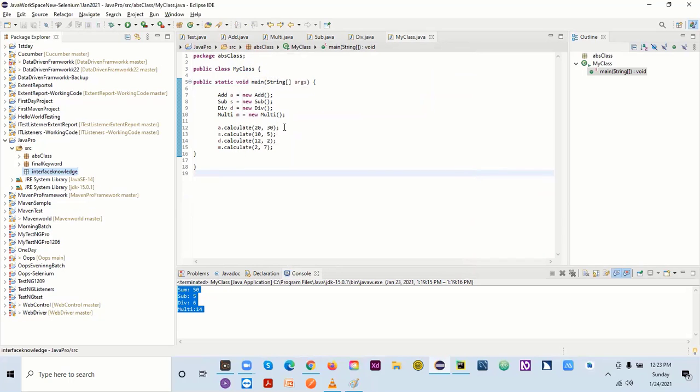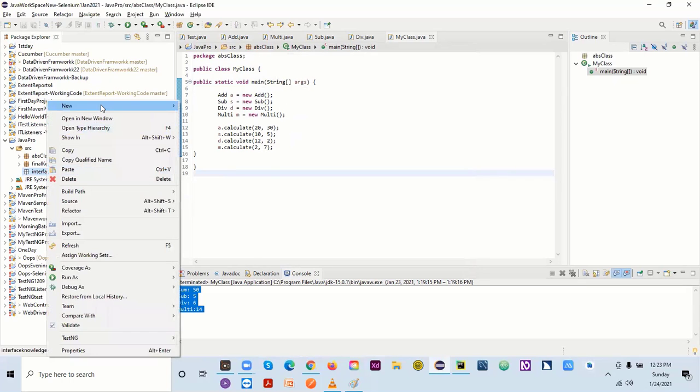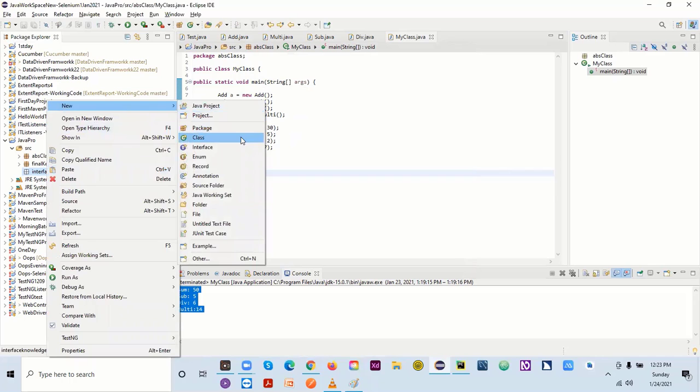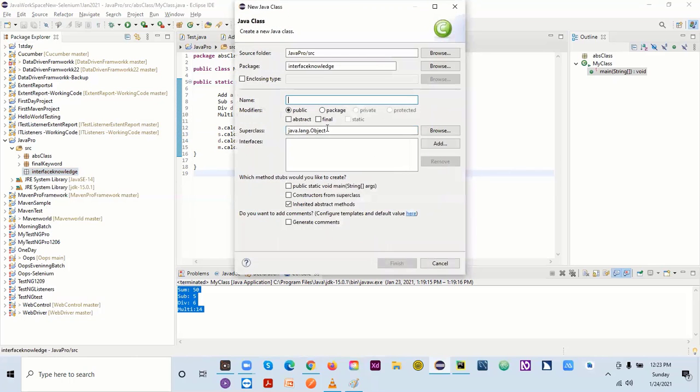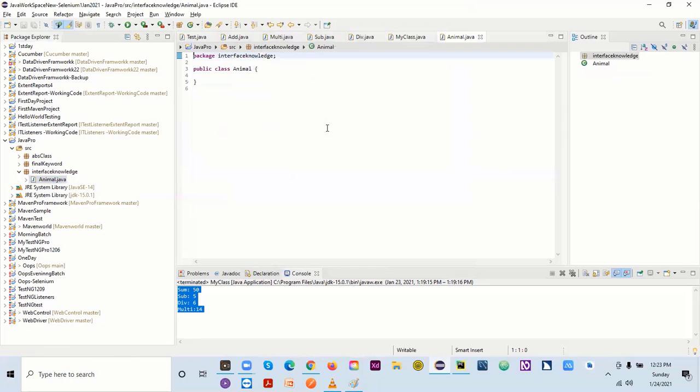So here I have created this, and then I'll be creating two classes here. We'll see how we can have multiple inheritance in this. So let's say if I come here, I will say animal.